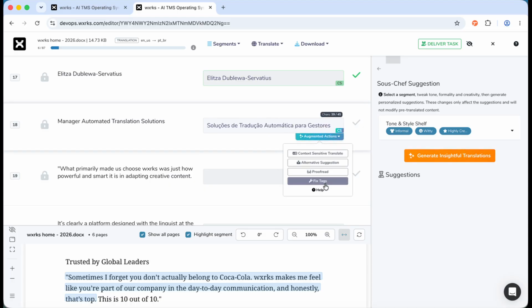And we also have the fixed tags option, where in cases with many tags in both the source and target, you can use AI to fill in the tags in the correct places in the target for you, thus greatly reducing your time spent changing or moving tags during your translation.